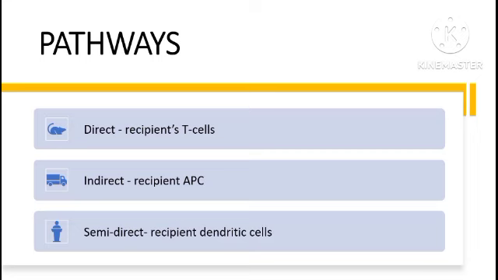The indirect pathway of allorecognition may also participate in acute rejection, but it is usually predominant in late-onset rejection and especially chronic rejection. As long as the allograft is present in the host, the recipient antigen presenting cells can pick up the alloantigen shed from the graft and start an alloimmune response. Therefore, maintenance immunosuppression is required for the lifetime of the allograft to prevent late rejection and chronic rejection.